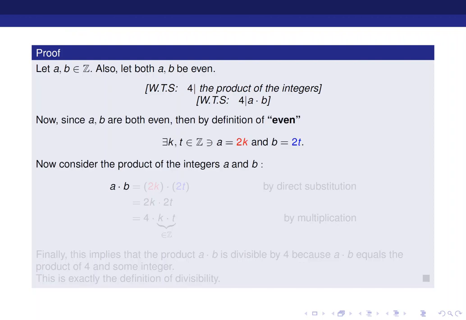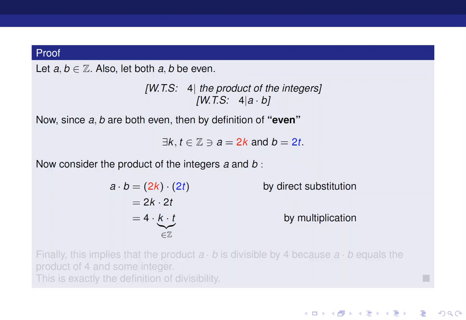Now keep in mind that both a and b are even, so we can use the definition of even to write a as 2 times k and b as 2 times t, where k and t are both some random integers. This is true because of the definition of even. And once I write a as 2k and b as 2t, I can talk about the product of a and b, which is now 2k times 2t. But together, that multiplies to be 4 times k times t.